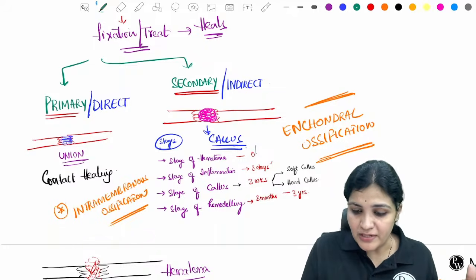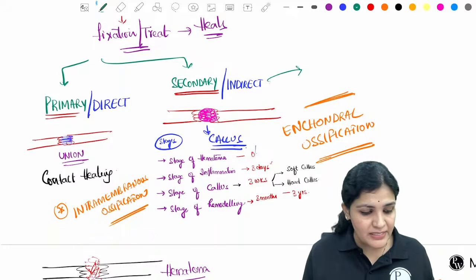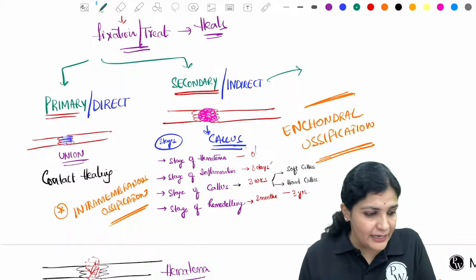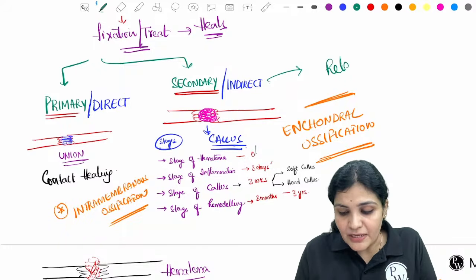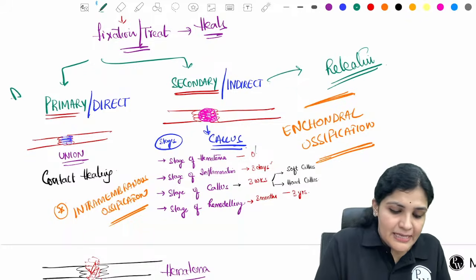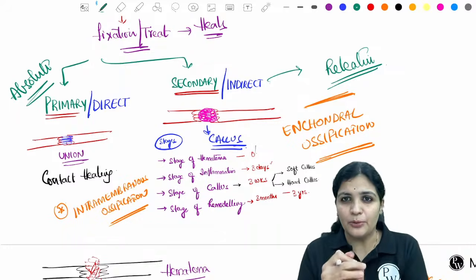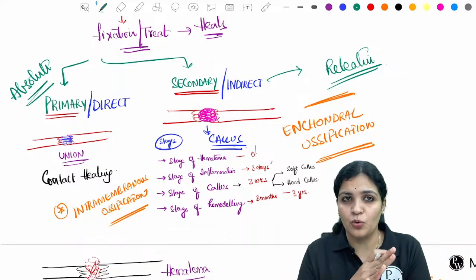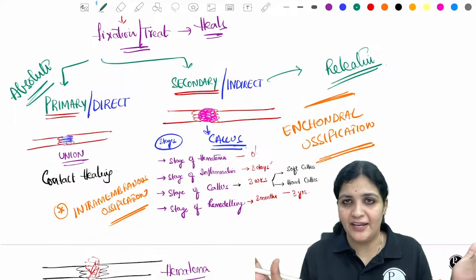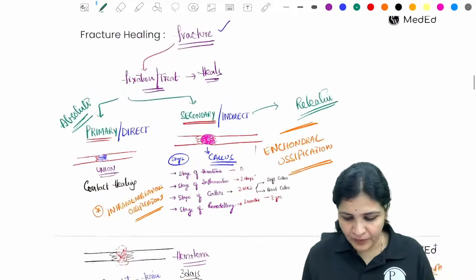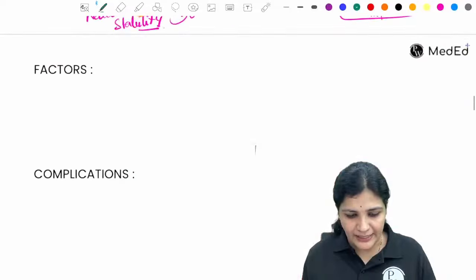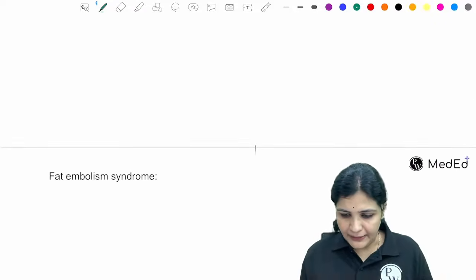Primary, what is the stability we are getting here? Secondary or indirect is relative stability. This is very, very important. This is relative stability. This is absolute stability. Absolute stability means it is absolutely in contact with each other. There is no gap present and no callus formed. Clear? Yes, this is all you are going to write in the exam for your complete answer.